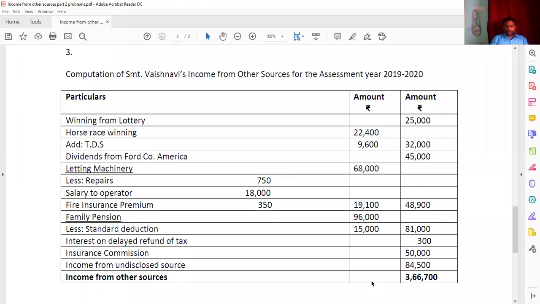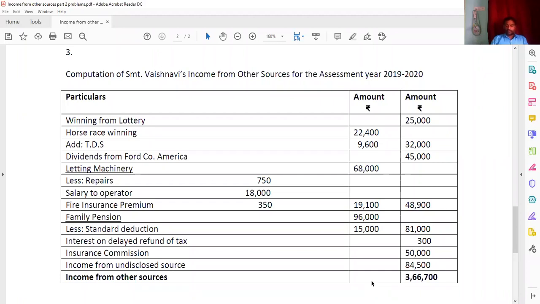Received from agricultural land in England. If you receive any income from outside the borders, in other countries, we call it income from other sources. You write here 1,24,000.